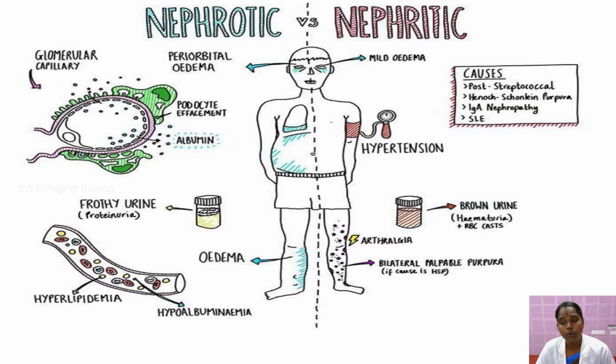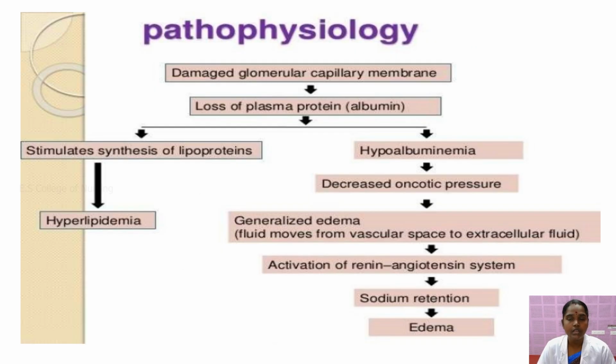Nephritic syndrome presents with brown urine, hematuria, and RBCs in the urine. Bilateral palpable purpura may be present. The main causes of nephritic syndrome are post-streptococcal infection, IgA nephropathy, and sickle cell anemia. Next we will move on to the pathophysiology of nephrotic syndrome.